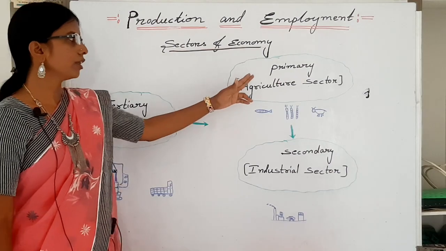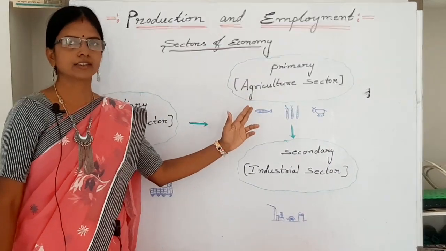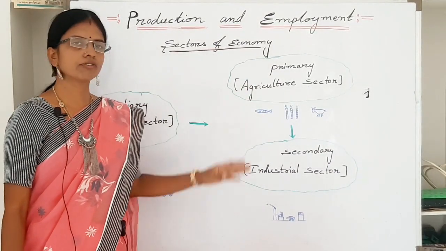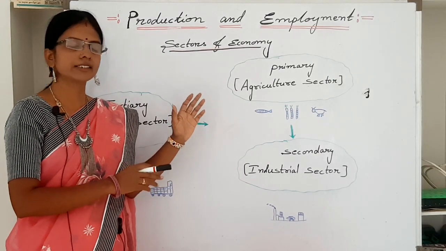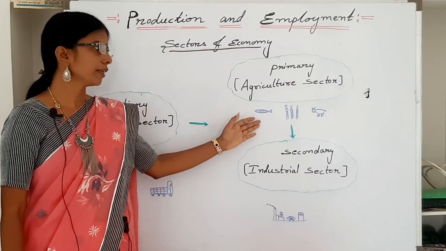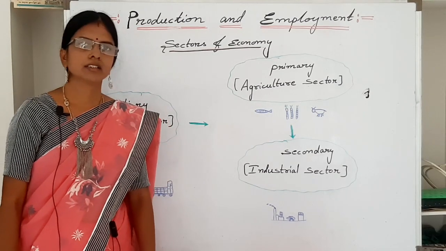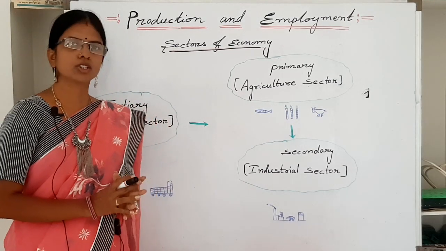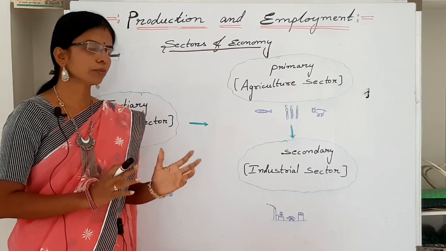First, primary sector. It is also known as an agricultural sector because it consists of agriculture and its related activities such as fishing, forestry, mining, poultry, etc. And here the nature plays a dominant role in the production process.